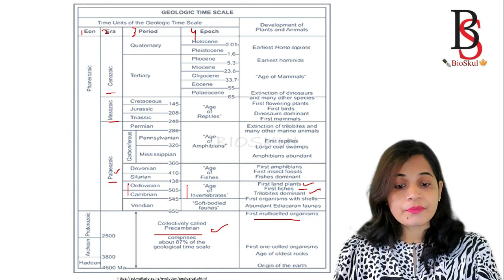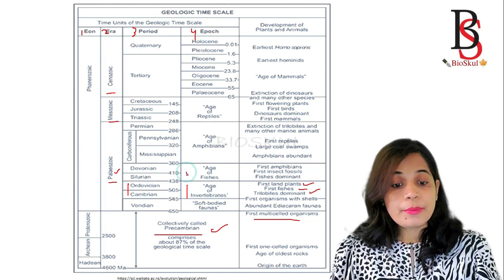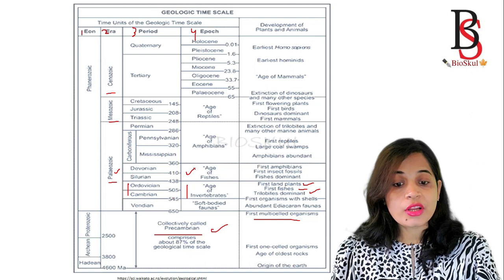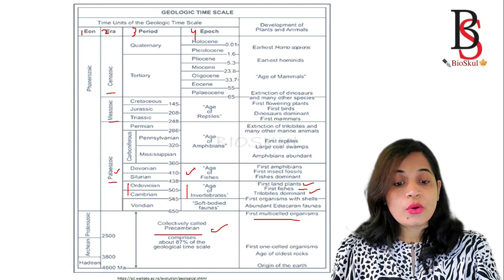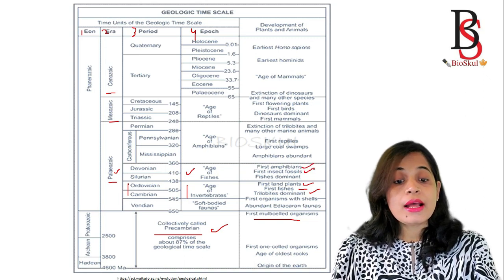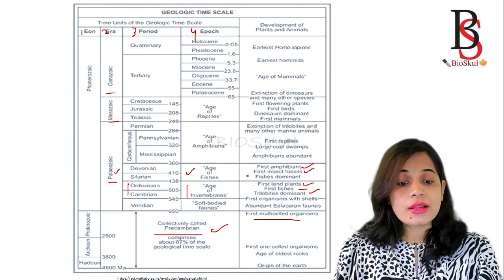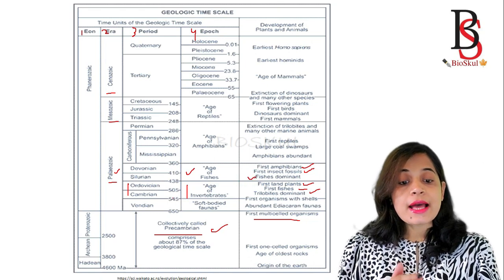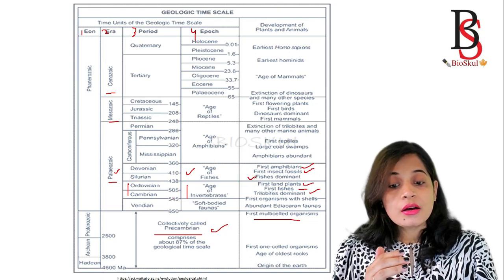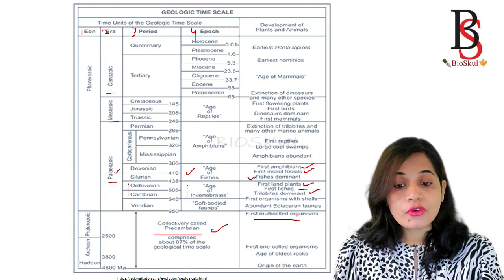Okay, and during this period the first land plants appear, also the first species, and the trilobites were dominant during this period. Okay, and the next one is the Devonian and the Silurian period. This is known as the age of fishes. Okay, the Devonian period is known as the age of fishes, where the first amphibians appeared, first insect fossils were also found during this period, and the fishes were dominant during the Devonian period. Okay, the fishes appeared in the Ordovician period, but they are dominant during the Devonian period.